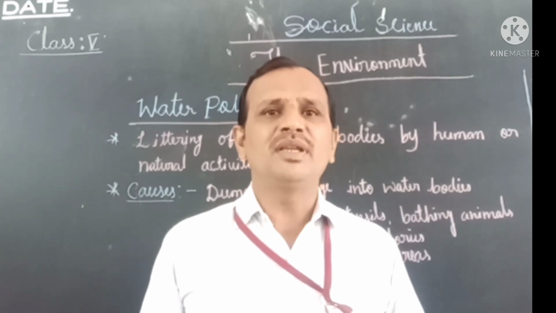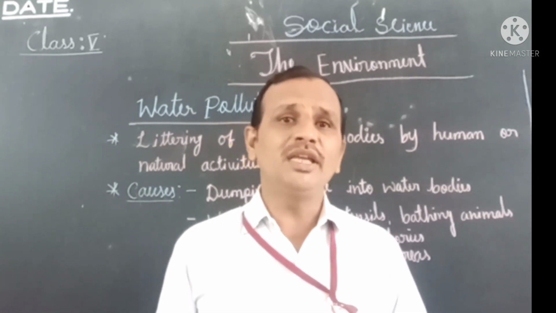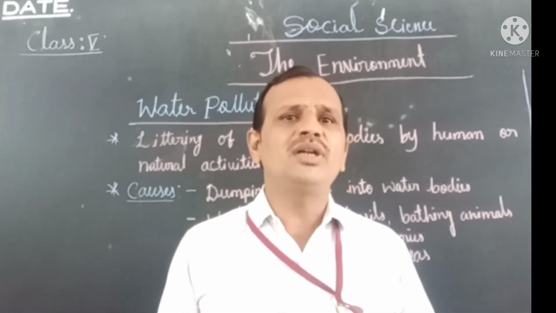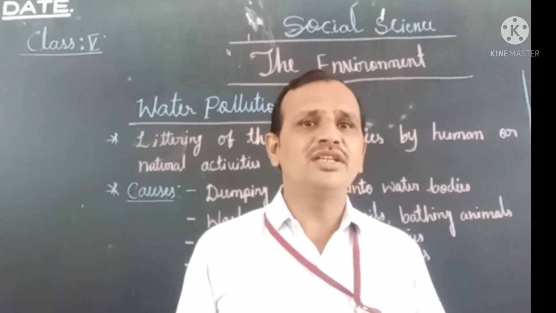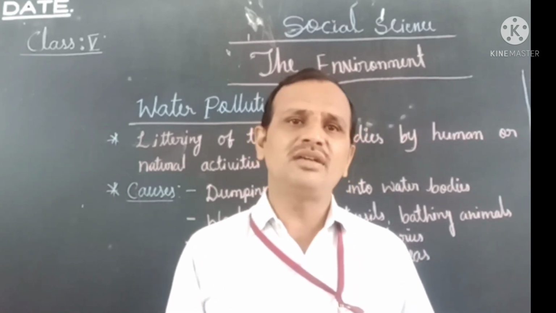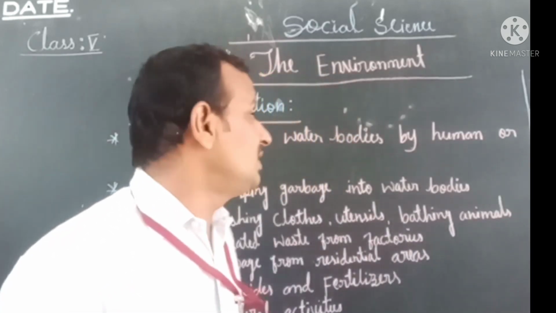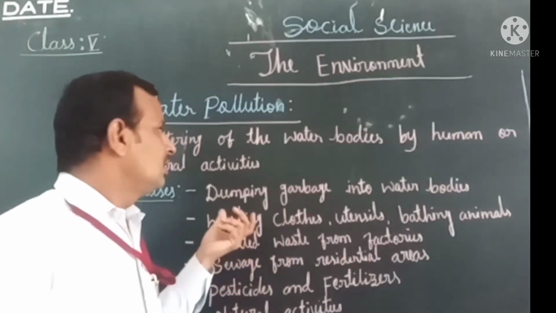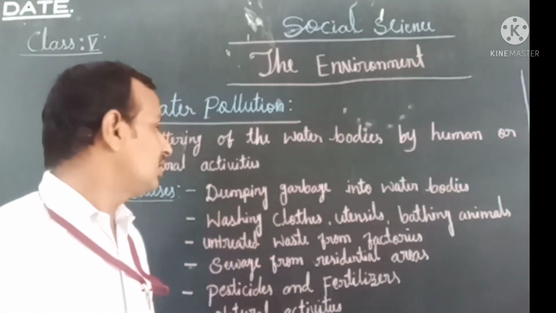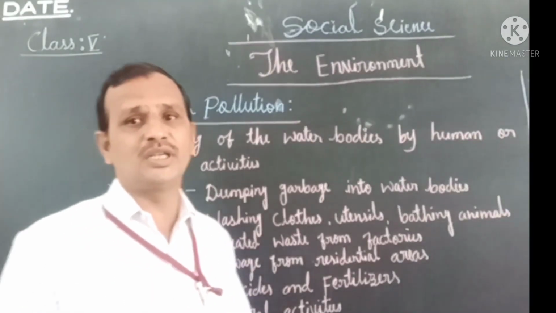In total, it is the contamination of water by human activities, or making the water dirty by the addition of substances called pollutants. This is the definition and meaning of water pollution. I hope you all have understood the definition of water pollution.